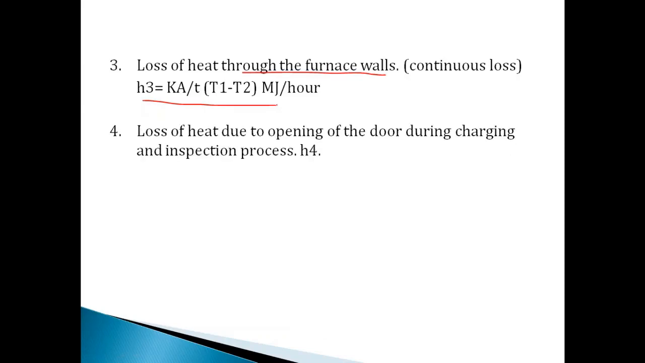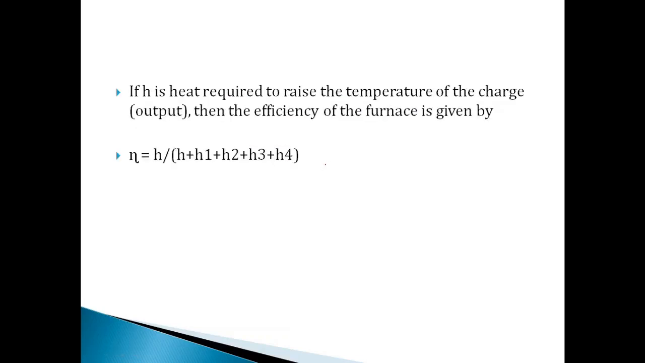Then the fourth loss is loss of heat due to opening of the door. Frequently we do this, we just open the door, we close the door. During that some heat comes out of the oven, that is waste. So that can also be considered as the fourth loss and named as H4. So the total loss will be H1 plus H2 plus H3 plus H4.